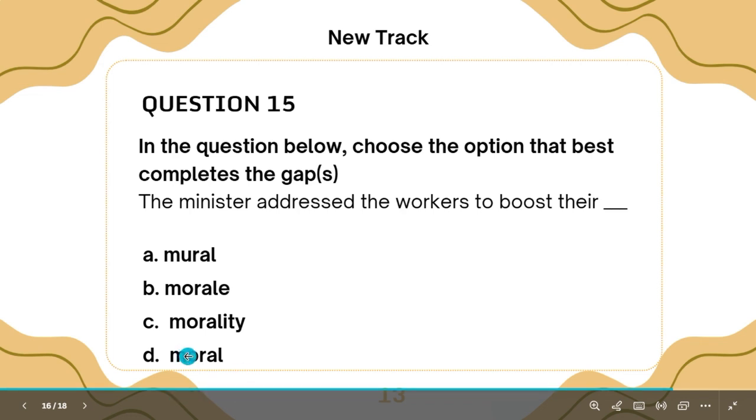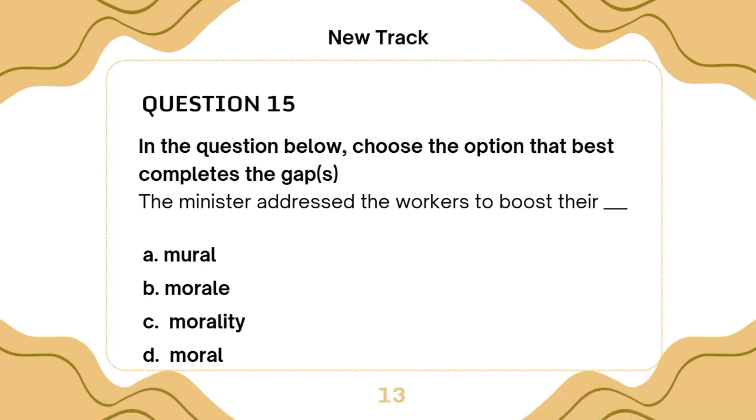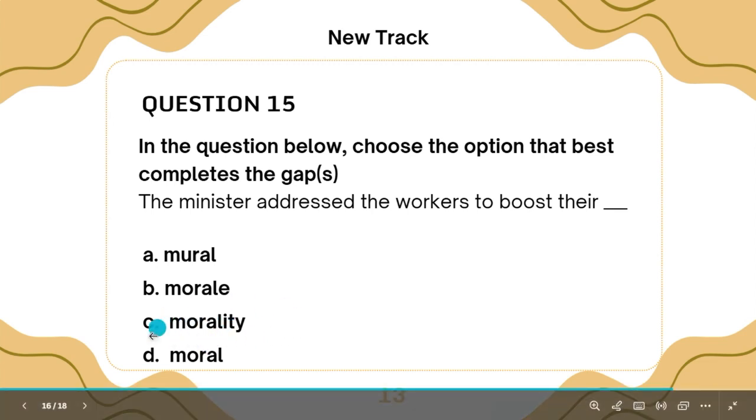Moral is an adjective, and it is concerned with principles of right and wrong. The minister did not address the workers to push their principles of right or wrong. That is eliminated. Morality has to do with a sense of knowing what is right or wrong, which is set by moral principles. So it is out of place.